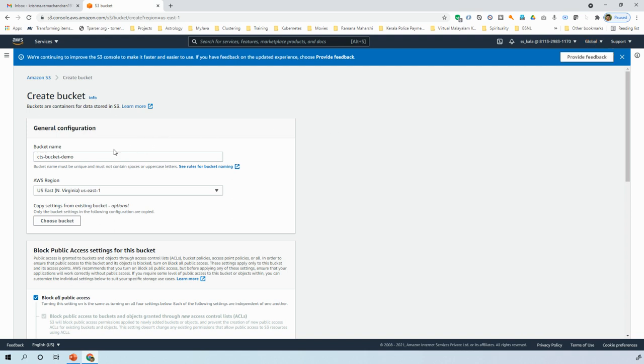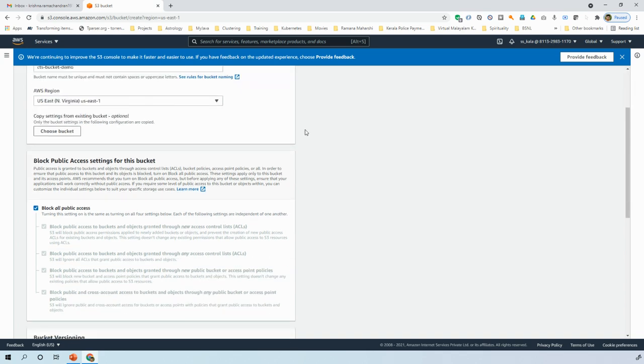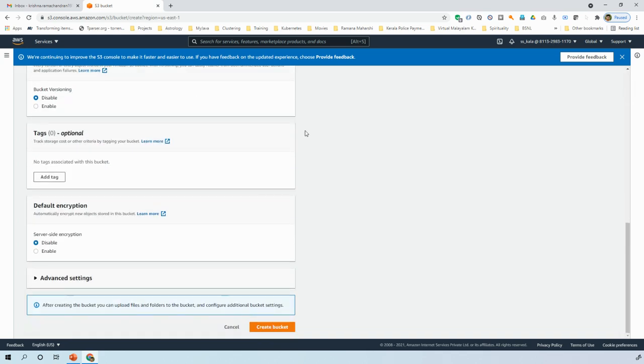Why? Because when we create a bucket, you anyway have to select a particular region. I will be using the North Virginia region, and as you can see, I'm not using the CTS supplied credentials. I'm using the North Virginia location because I have some free trial space there. You will have to use the Ohio region and get your job done. Then there are some default settings that I will leave as is, and start creating the bucket.